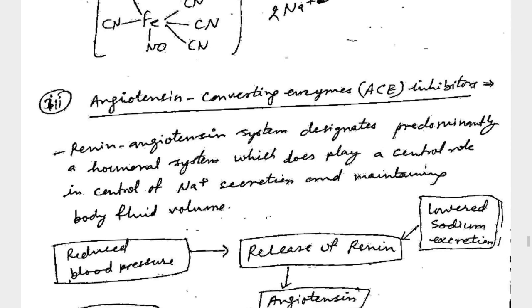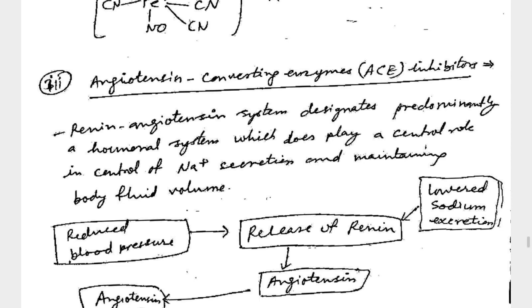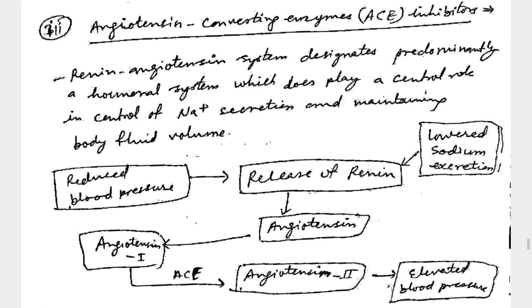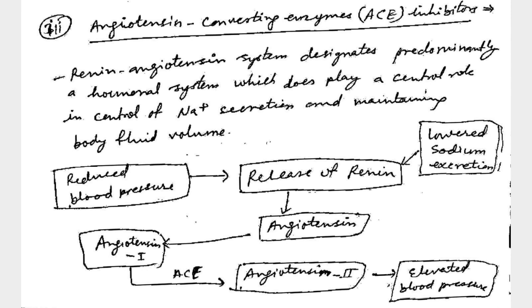Now today we are going to discuss the angiotensin converting enzyme, or ACE inhibitors. What is the angiotensin converting enzyme?